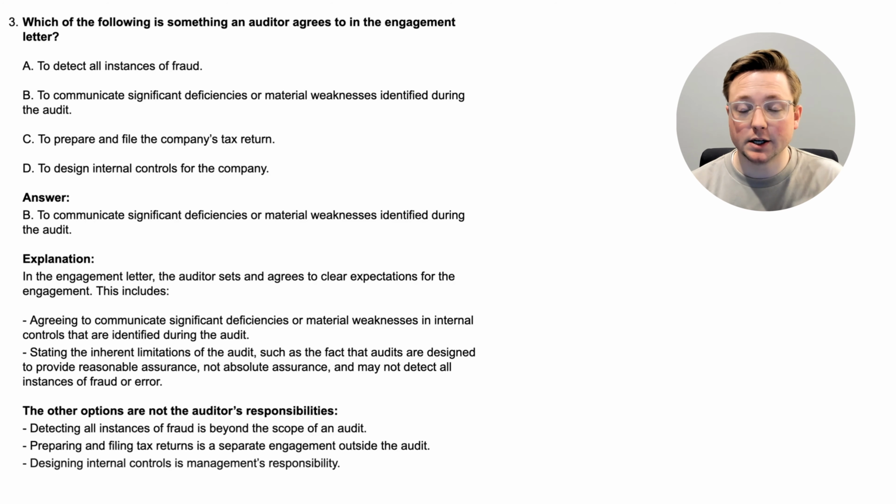Before we dive into the explanation, I just want to point out one thing. And I've pointed this out in previous videos, if you ever see something, especially in audit, that has an option that basically is an extreme option, such as this option A up here, to detect all instances of fraud, that is almost always wrong.